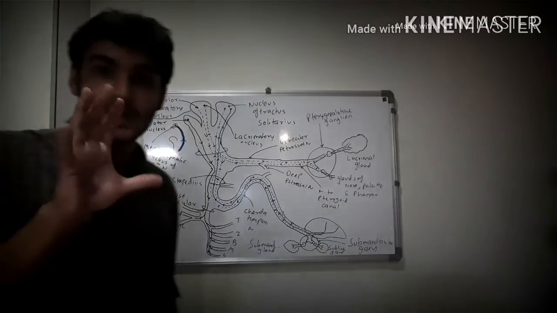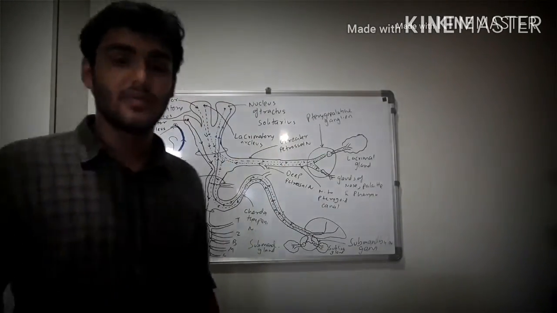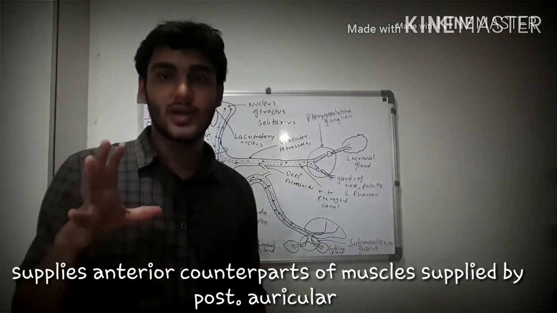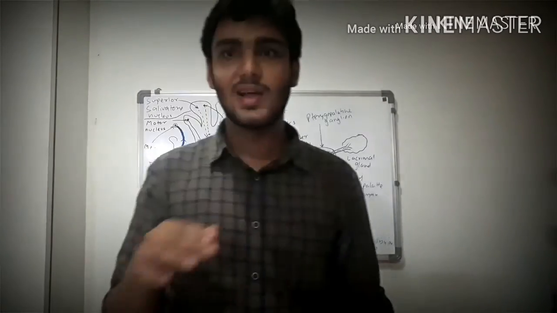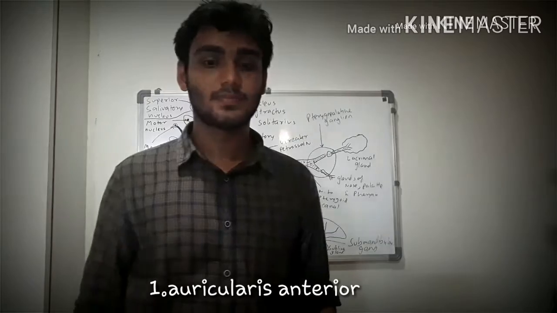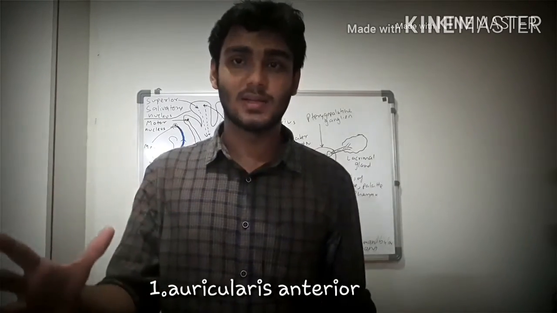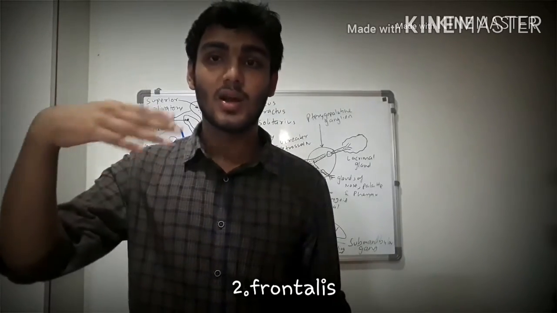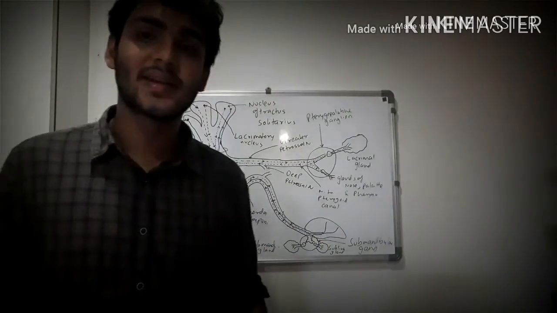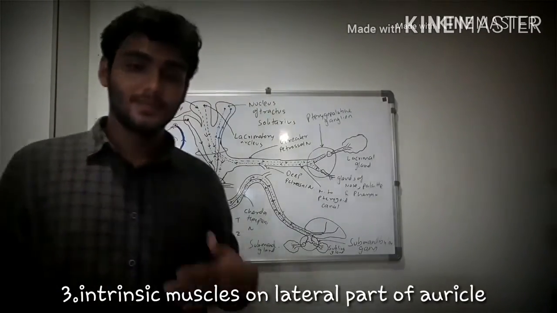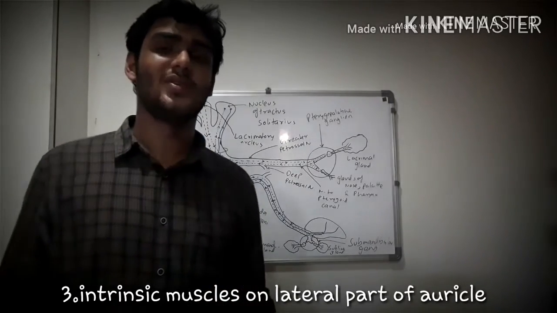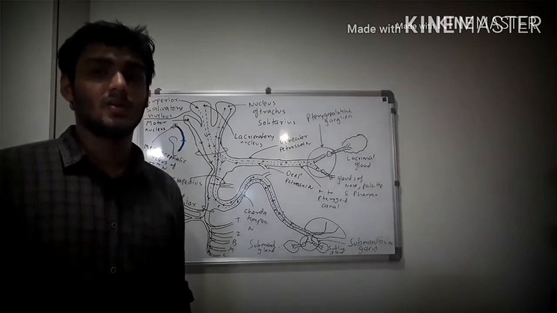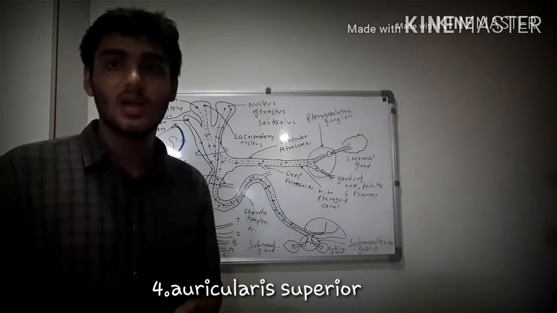Now, talking about the five terminal branches which pass through the substance of the parotid gland. Firstly, we have the temporal branch. The temporal branch supplies some of the anterior counterparts of the muscles supplied by the posterior auricular branch. For example, posterior auricular supplies auricularis posterior, temporal supplies auricularis anterior. Posterior auricular supplies occipitalis; the temporal branch supplies the frontalis muscle, which is the anterior counterpart of occipitalis. Posterior auricular supplies the intrinsic muscles on the back of the auricle, while the temporal branch supplies intrinsic muscles on the lateral part of the auricle, which is anterior to the back of the auricle. There are three more muscles which the temporal branch supplies: auricularis superior, orbicularis oculi, and corrugator supercilii.